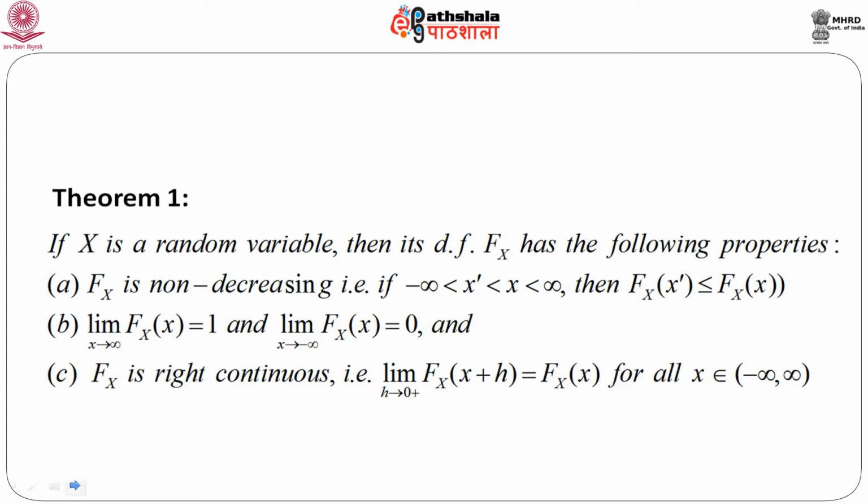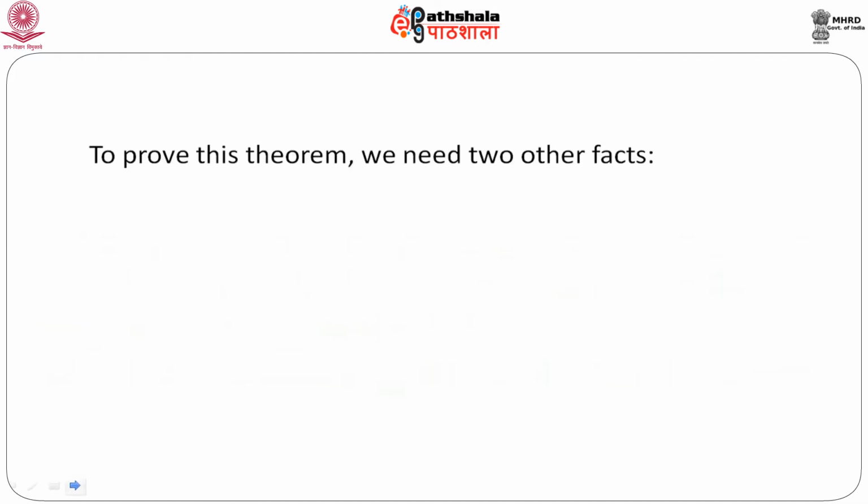So, suppose somebody gives me a function and claims that this is a distribution function, then I should be able to check all these three properties. F must be non-decreasing. That means for every x prime less than x, F of x prime is less than or equal to F of x. F of x goes to 1 as x goes to infinity, and F of x goes to 0 as x goes to minus infinity, and we should be able to show that F of x is right continuous for every x in the support of x.